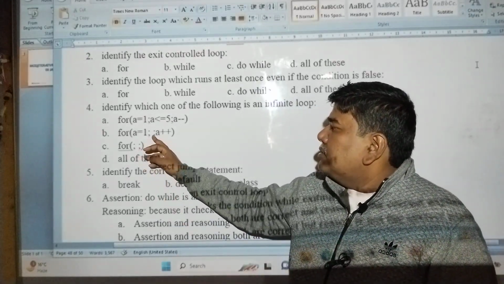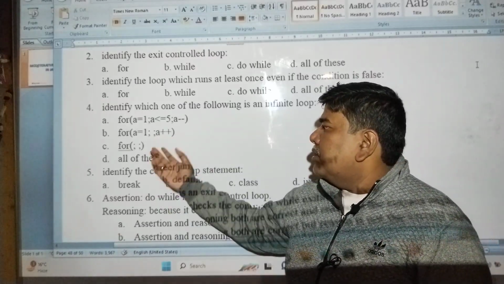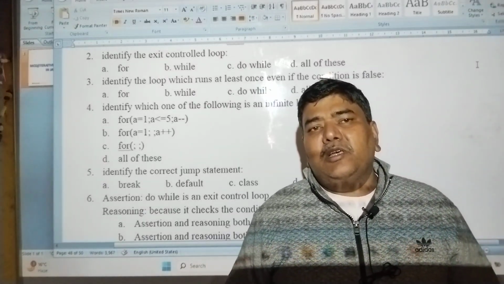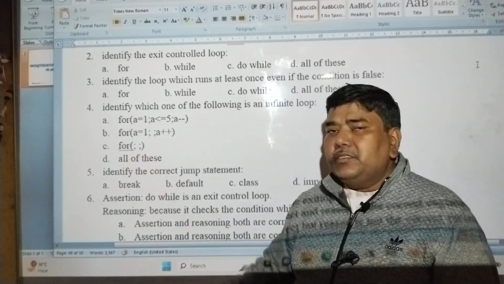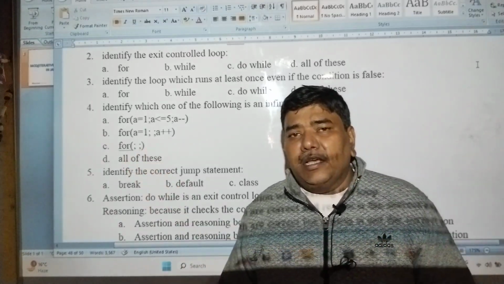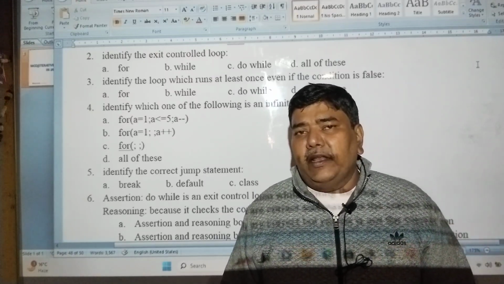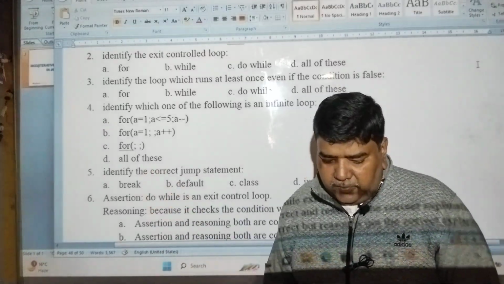a equal to 1, semicolon, semicolon, a plus plus. This is also infinite because no condition is there. So no condition, no checking. So the loop will never become false. Now for semicolon semicolon, nothing is there, only semicolons are there. No initial, no condition, no step value. So this is also infinite. So our answer will be D, all of these.